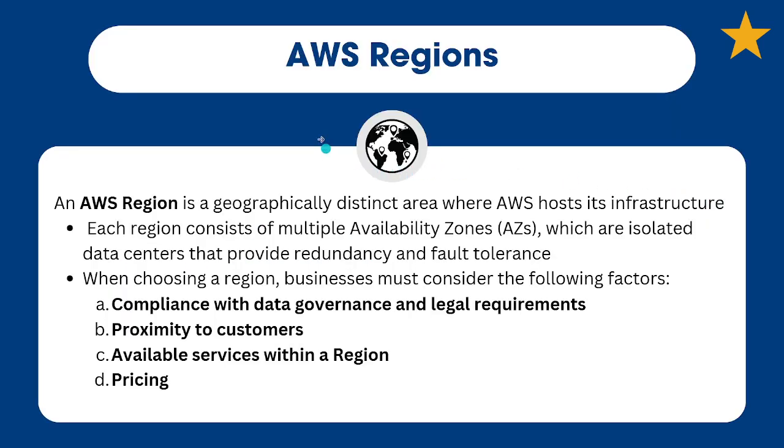All right, so what is an AWS region? An AWS region is a geographically distinct area where AWS hosts its infrastructure. Each region will have multiple availability zones, typically three or more, which are isolated data centers that provide redundancy and fault tolerance. So, by having multiple zones, similar to multiple coffee shops, if one of those zones were to go down, your data wouldn't be lost, your service wouldn't go down. It would simply transfer the traffic into another availability zone. So that's why it's fault tolerant.